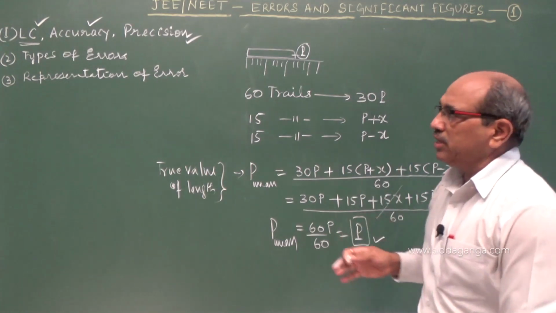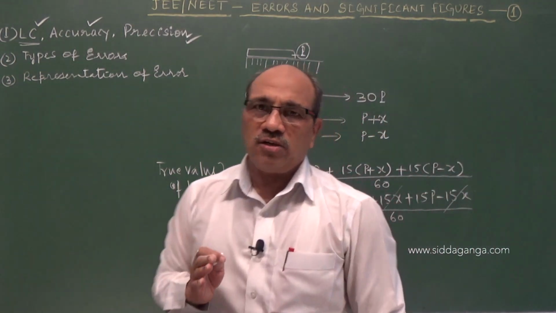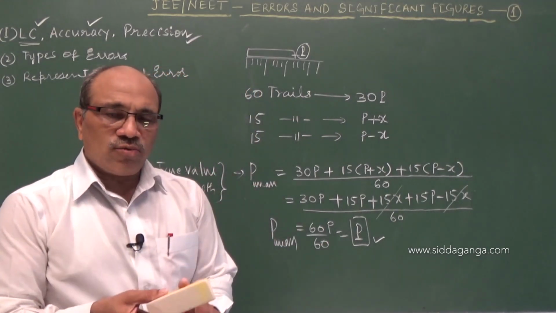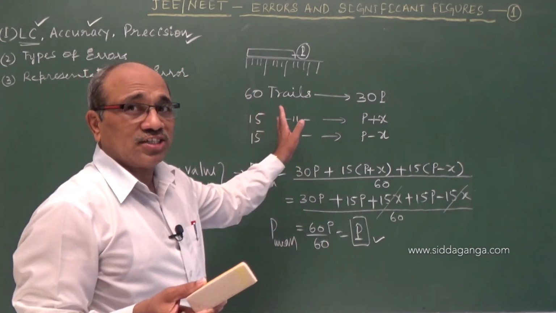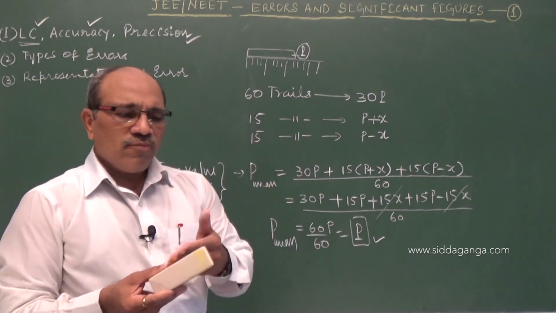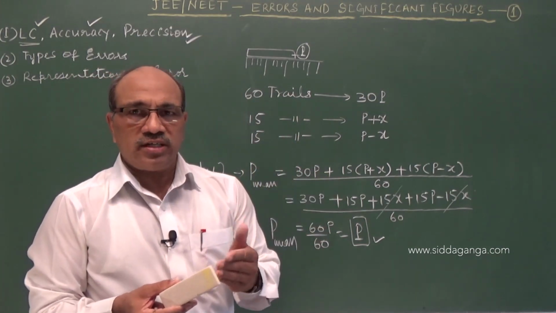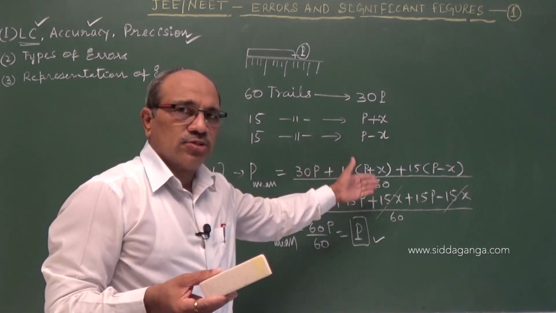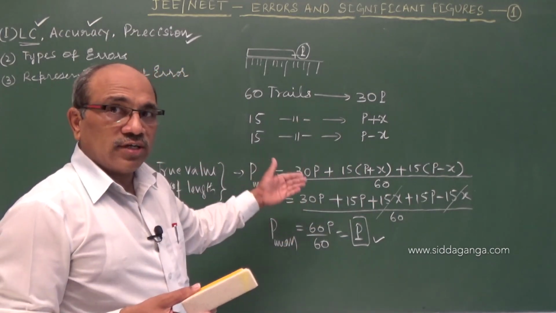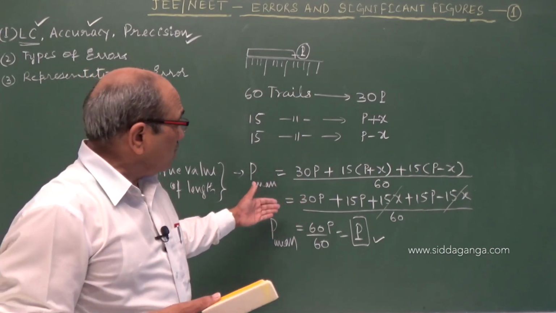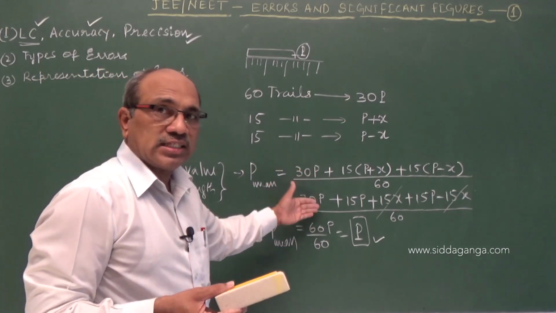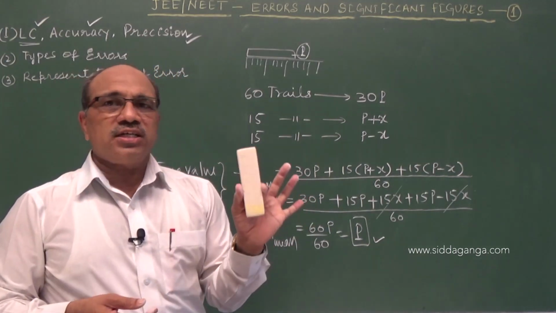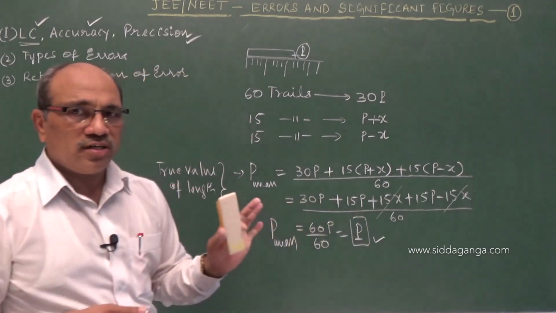This method is applied to get the true value of a physical quantity. Take a physical quantity, and to get the true value, take a number of trials, not necessarily 60, that was just an example. Maybe more than 10 to 15 trials, you take, add all the trials, and divide by the number of trials to give you an average value. That average value, the arithmetic mean of all these trials, gives you the true value of the measured physical quantity. I hope you have understood.